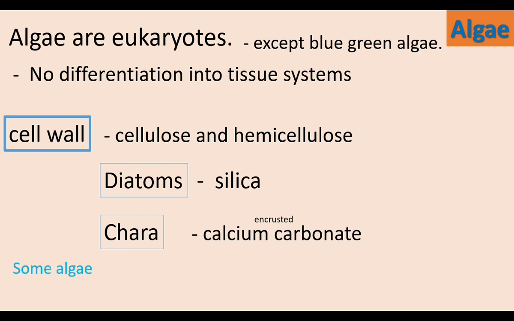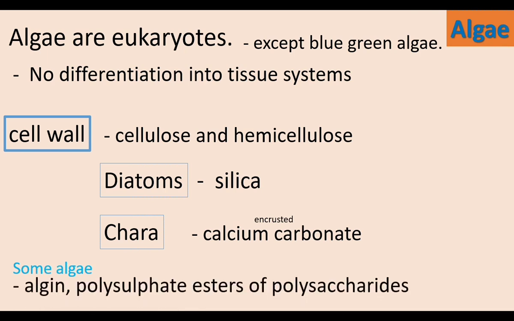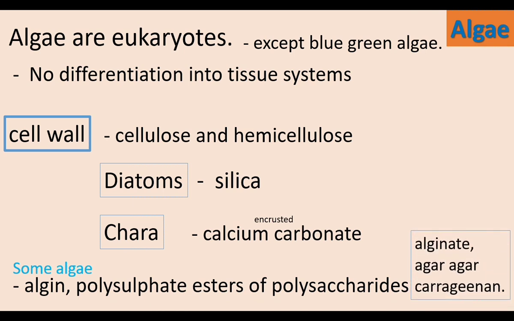In some algae, algin and polysulfate esters of polysaccharides are found on the cell wall. These chemicals are the sources of alginate, agar-agar and carrageenan. While learning the economic importance, we will learn about these chemicals.